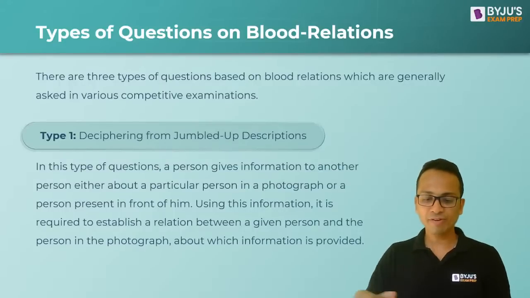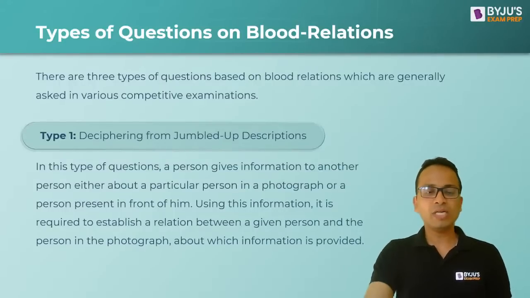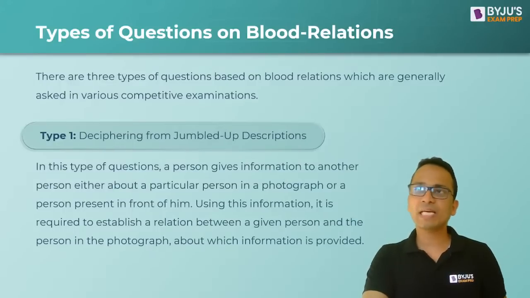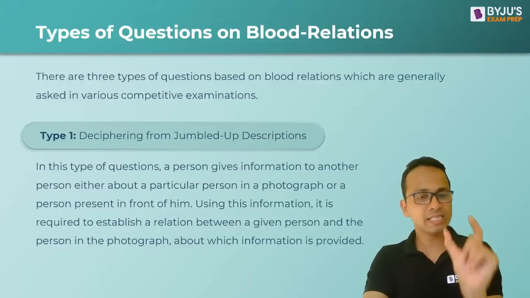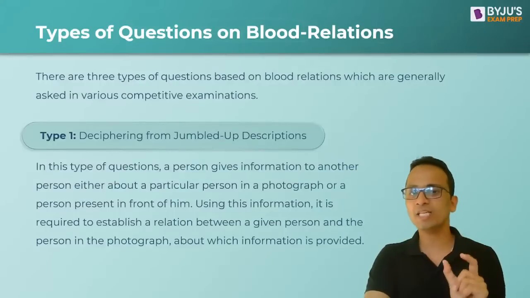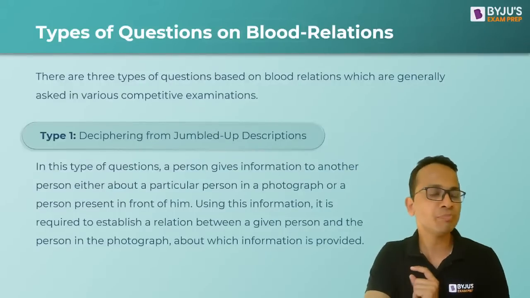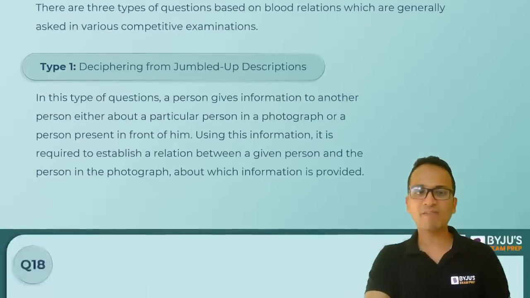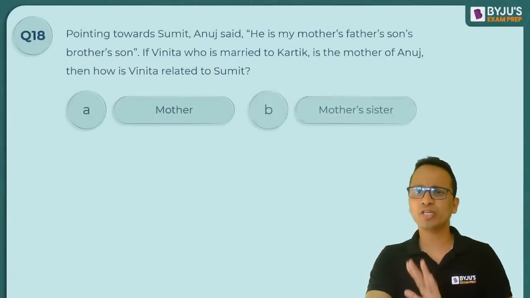Okay, fine. So what you can see as a first type of questions is एक description given होगा about a person and then you will have to identify the relationship between two people. So let's have a look at this question. This is a very common question.